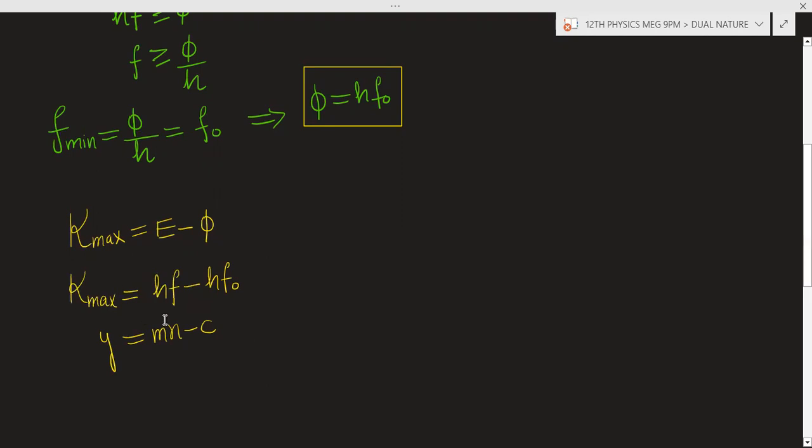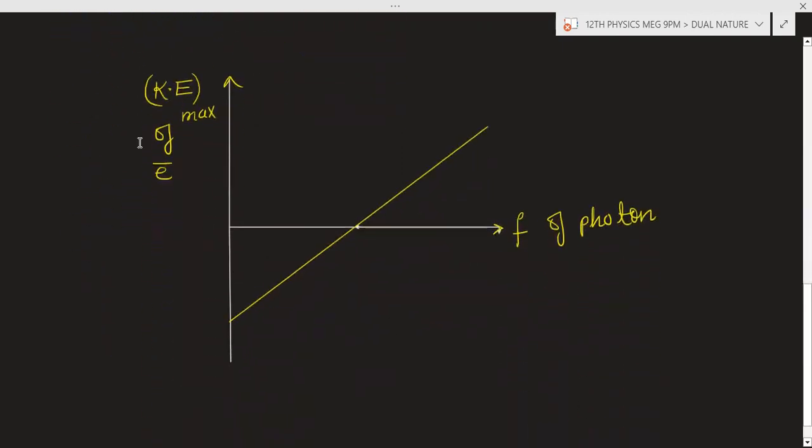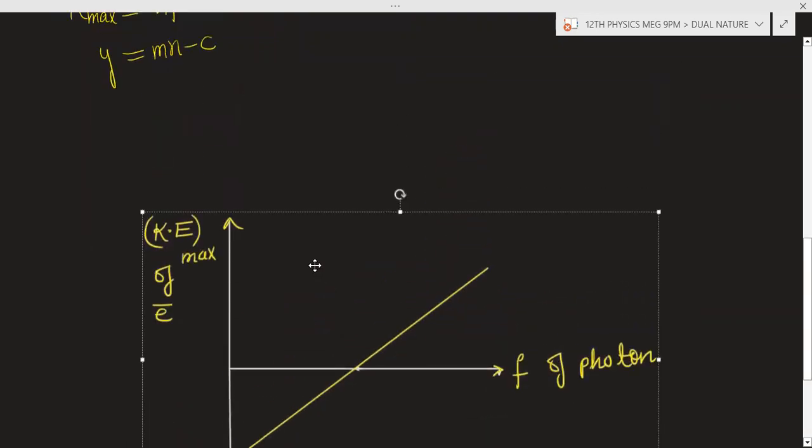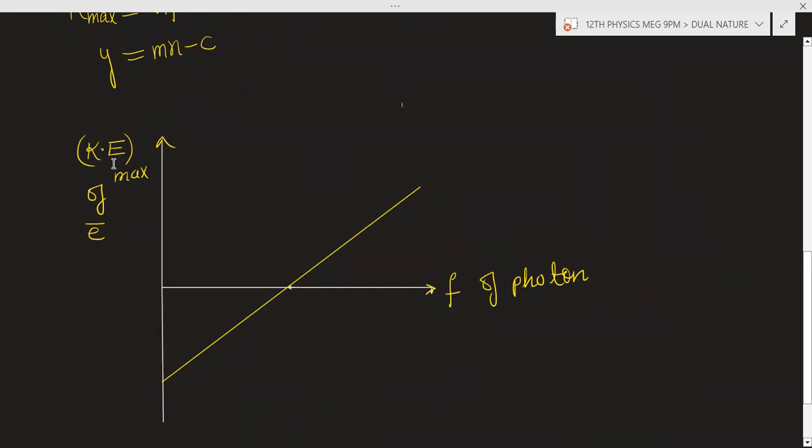So if you draw the graph between y and x, m is the slope of the graph and minus c will be the intercept. Minus c will be the negative intercept on the y-axis. So this kind of graph you will get: maximum kinetic energy of electron against frequency of the incident radiation or photon. So this type of straight line graph you will have, and this value will be the negative intercept.